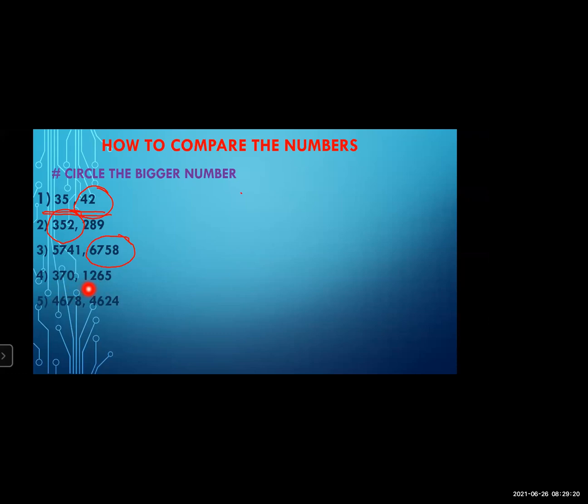Now tell me which number is bigger here. 1265. Yes, very good. Why? Because this number has more digits than this number. The first number has only 3 digits, and the second number has 4 digits. That's why 1265 is bigger than 370.